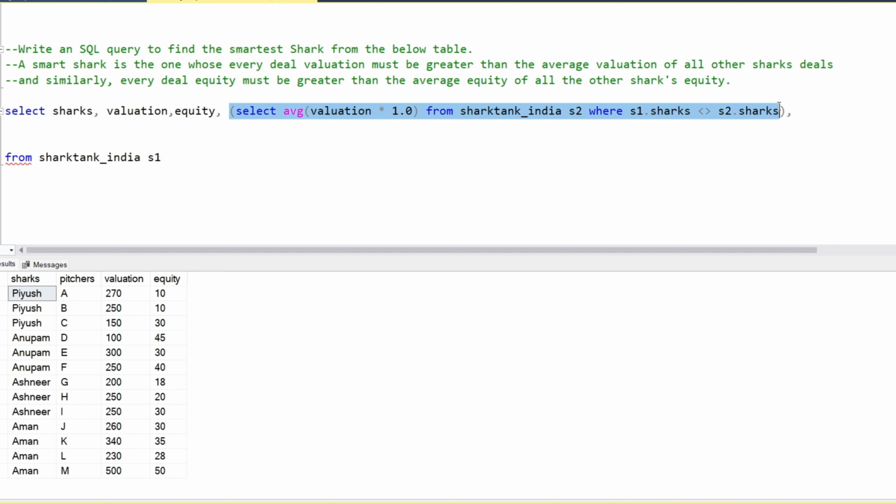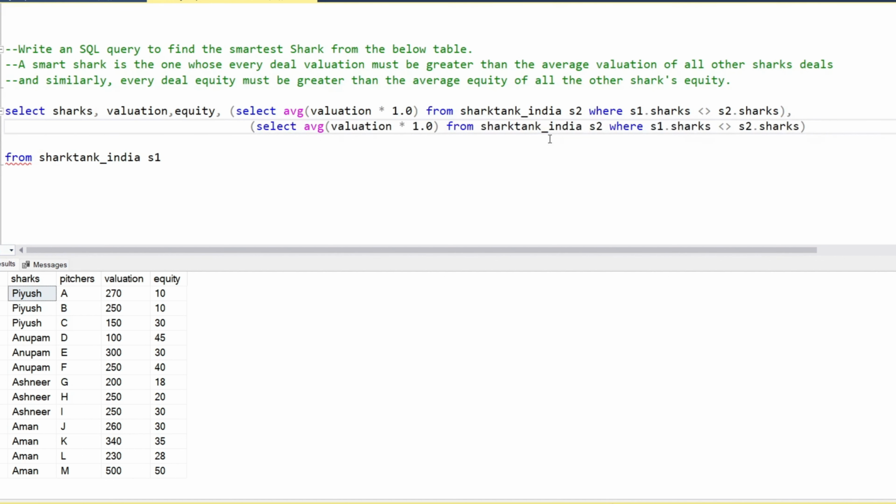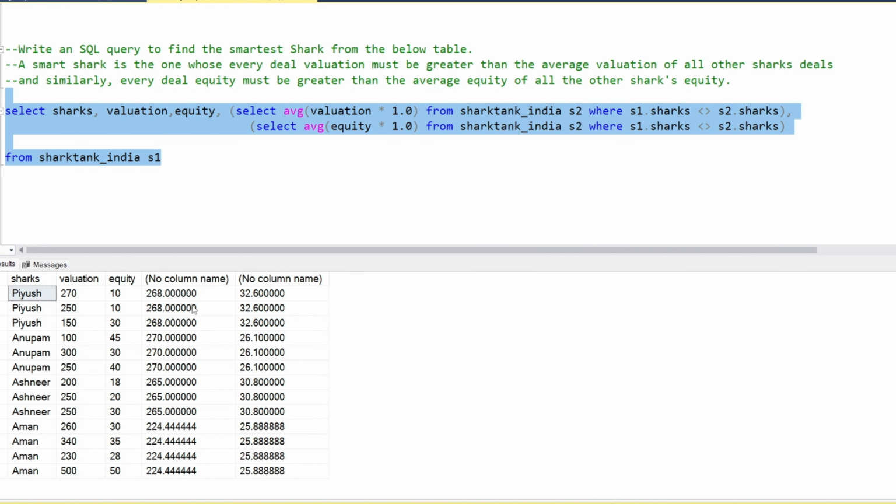Equity. Perfect. Let's run this. So this is the others' average valuation.